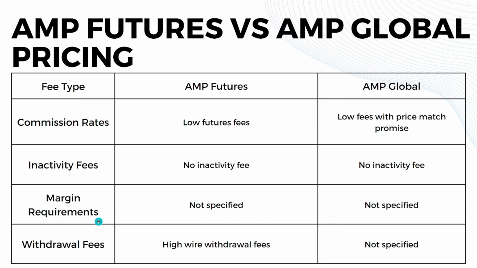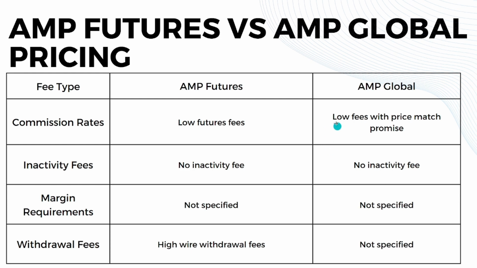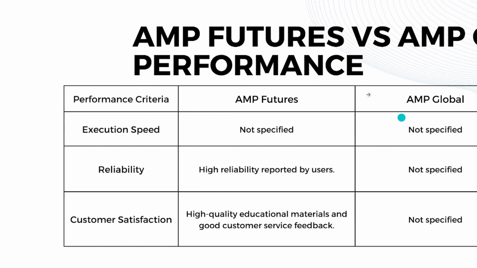When it comes to withdrawal fees, AMP Futures has wire withdrawal fees, while AMP Global doesn't specify it in their pricing. So that's it for the pricing. It's a simple comparison, so almost the same. Now let's go directly to the performance comparison.